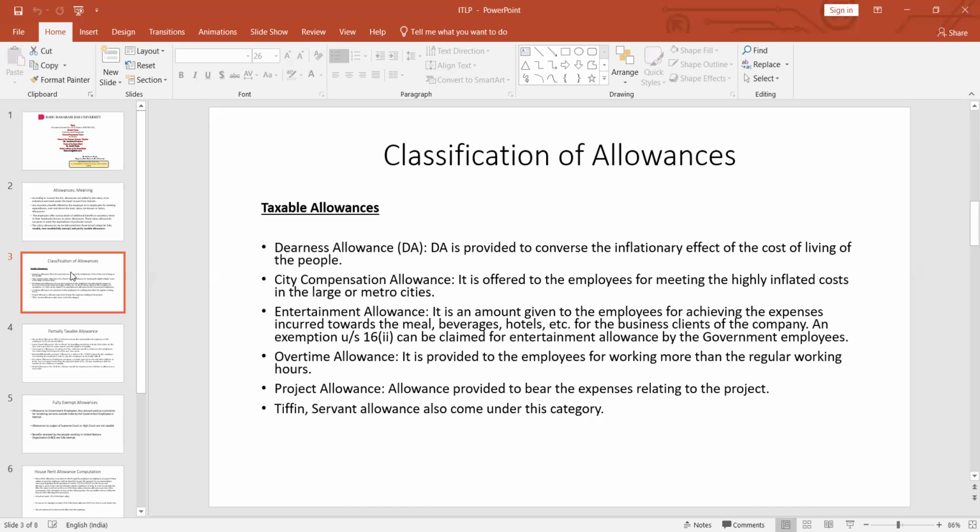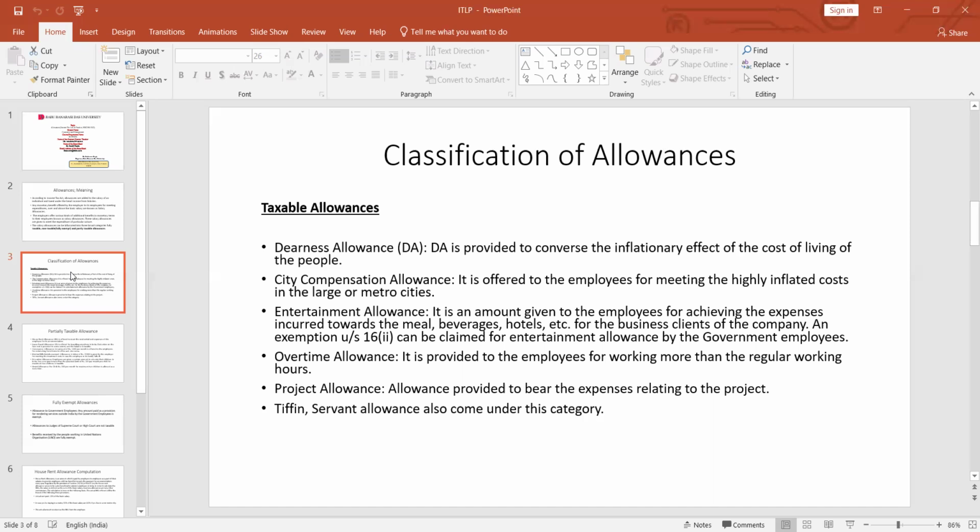Third, entertainment allowance. It is an amount given to the employees for meeting the expenses incurred towards meals, beverages, hotels, etc. for the business clients of the company. An exemption under Section 16, subsection 2 can be claimed for entertainment allowance by a government employee.